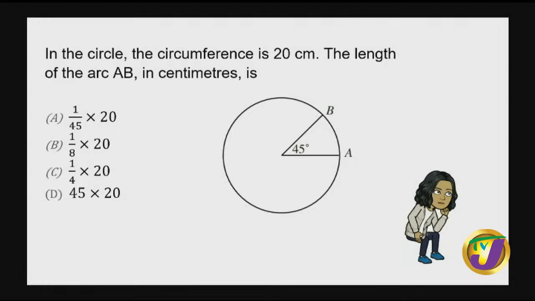Now, AB is a part of the circumference, so it is a fraction of the circumference. Since we already know the whole of the circumference, and we have some other information, the total angle in a circle is 360 degrees. And the arc that we're looking at, AB, is denoted by the angle 45 degrees. So I can now represent it as a part of the whole circle's circumference, which is 45 degrees of 360 degrees. Why 360 degrees? Because the total angle within the circle is 360 degrees. All right. So I can definitely do that.